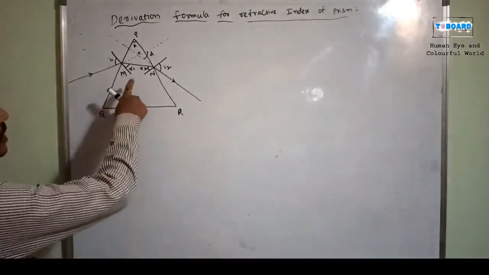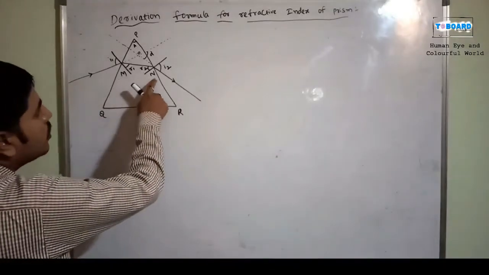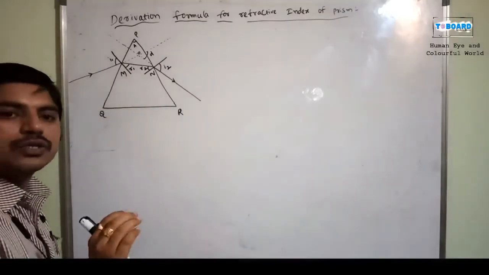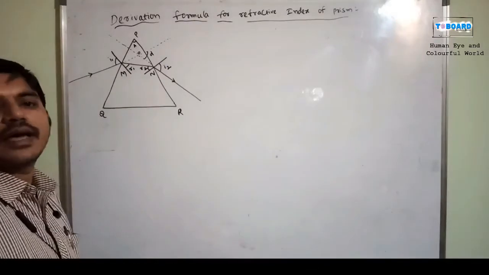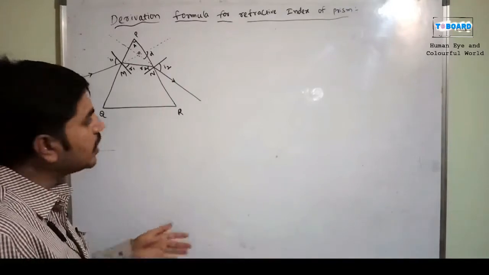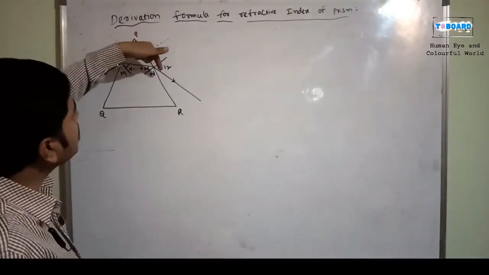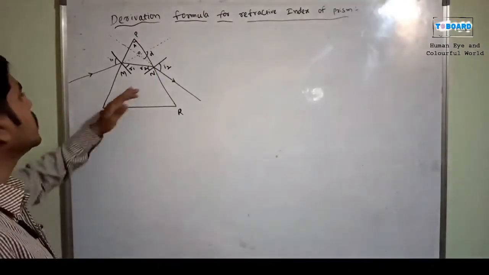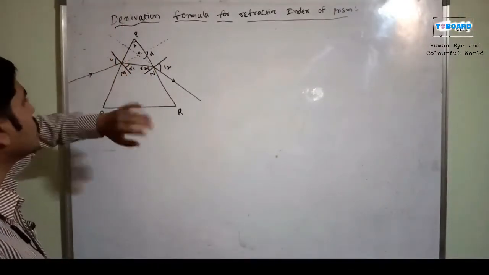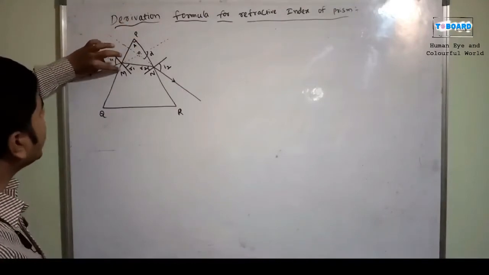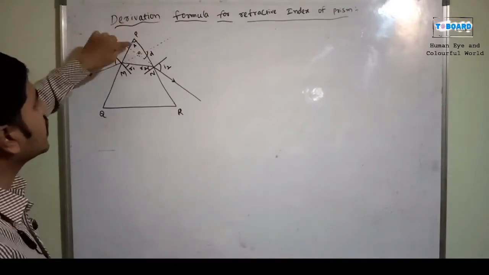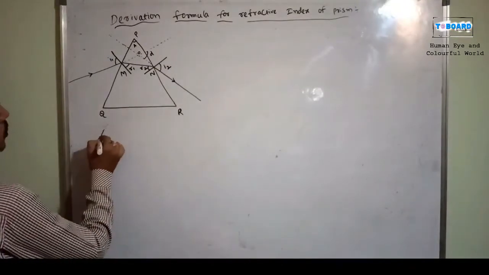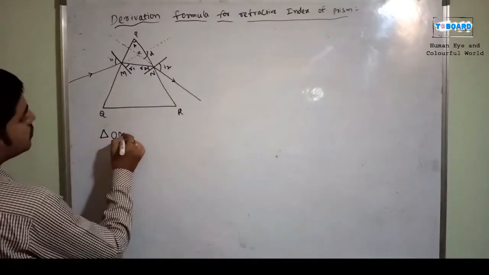Then it comes to the same position, N. These rays are now the incident angle R2, and after refraction it will be I2. So these are the angles. Once you observe, OMN looks like a triangle, right? Yes or no? So now the triangle formula, triangle OMN.